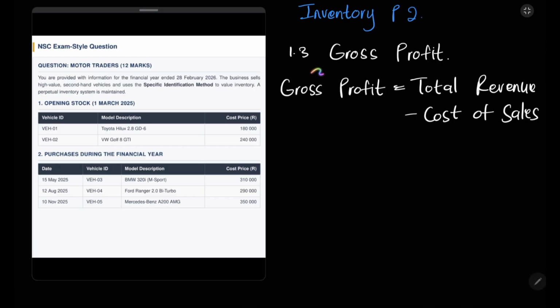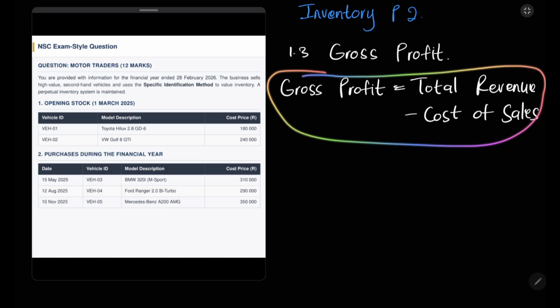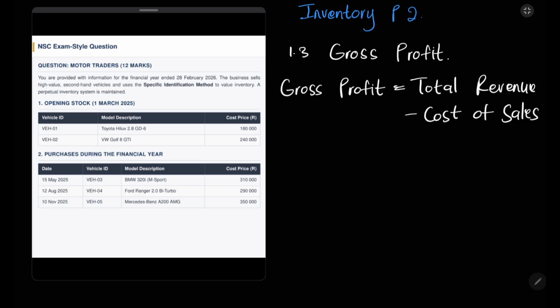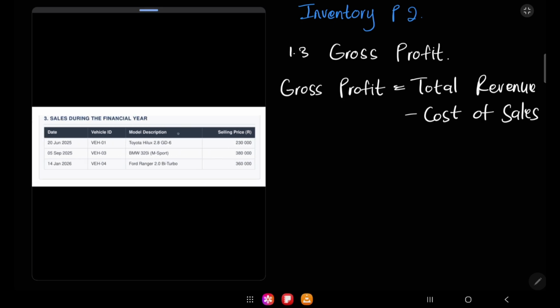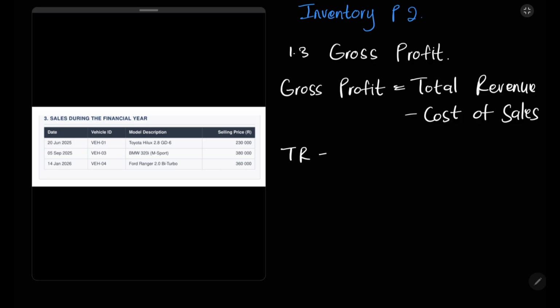Again, under your specific identification method notes, please write this as part of your gross profit. You get your gross profit by subtracting your cost of sales from your total revenue. So in this case, what is your total revenue? The total revenue means the money that you make, and you'll obviously make money from your sales, right? So you won't look at opening stock, you won't look at purchases, you'll go to sales. And here at sales, we have our selling price, meaning the money that we sold our cars for. When we sell something, we generate a revenue from that. So our total revenue will be, let me say total revenue, please write it in full so that you don't get confused in your notes.